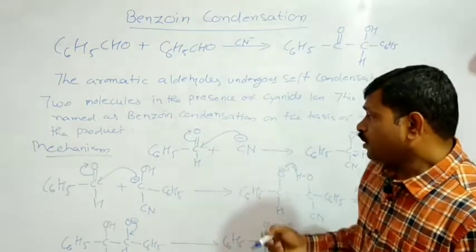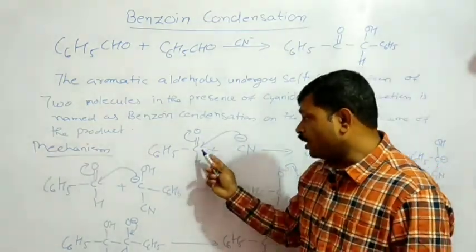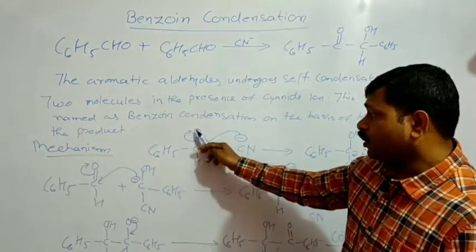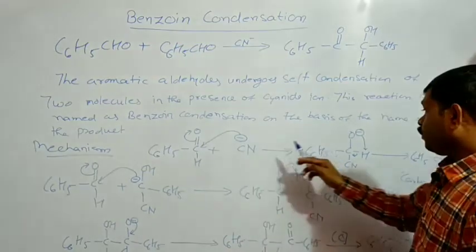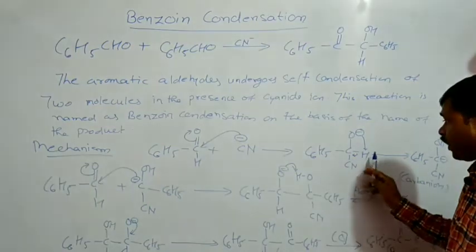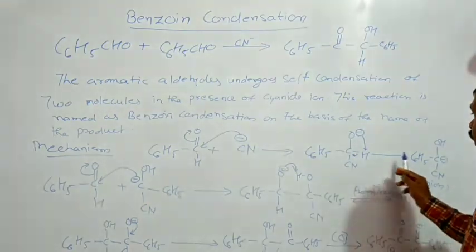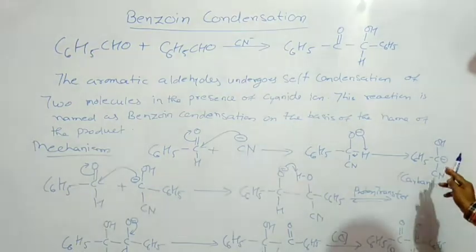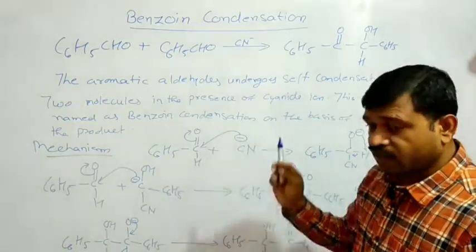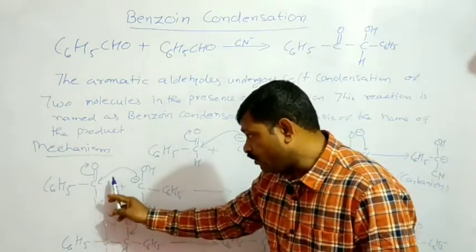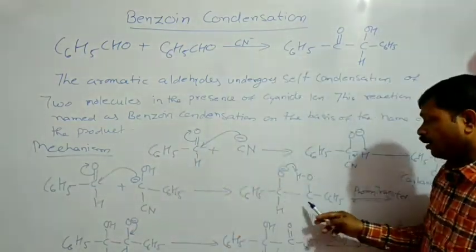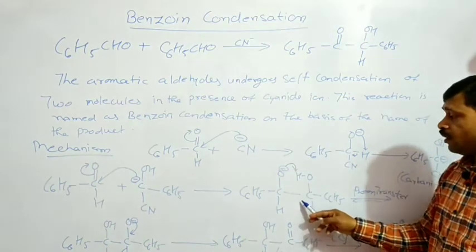In the mechanism, the cyanide ion attacks on the carbonyl carbon atom of the benzaldehyde molecule, and the electron will shift towards the oxygen atom, and in this way we obtain this anion, and the abstraction of hydrogen from this place will provide this carbanion. This carbanion attacks on the carbon atom of the second aldehyde molecule in the following way, at the same time the electron will shift towards the oxygen atom and we will obtain this anion,